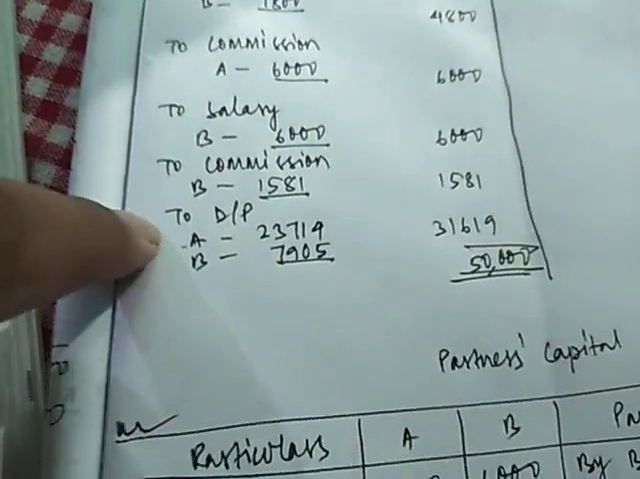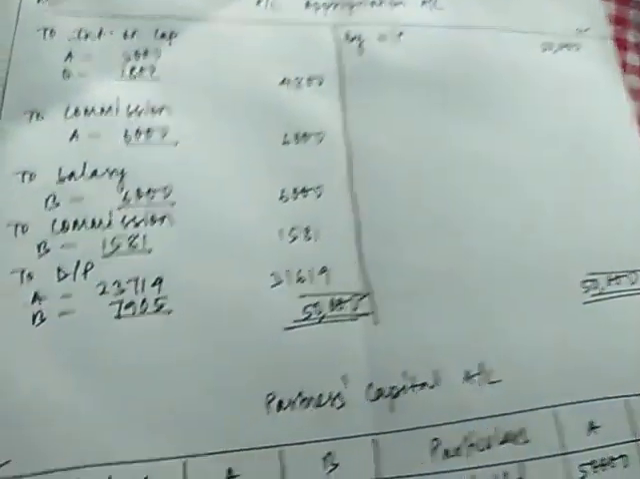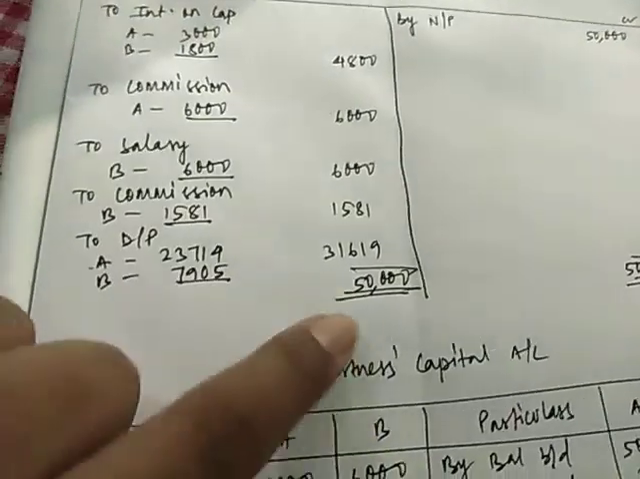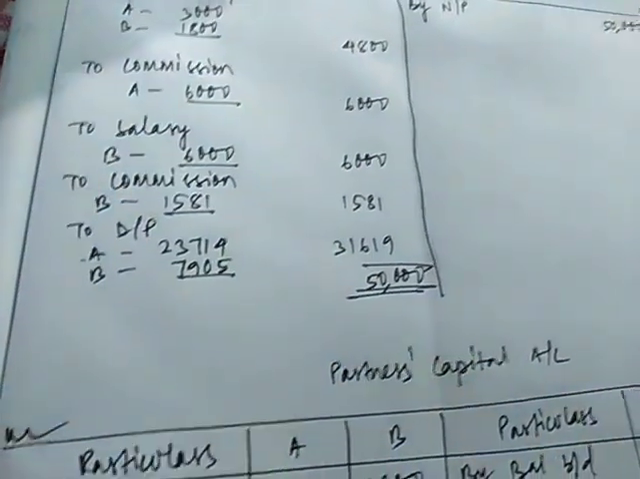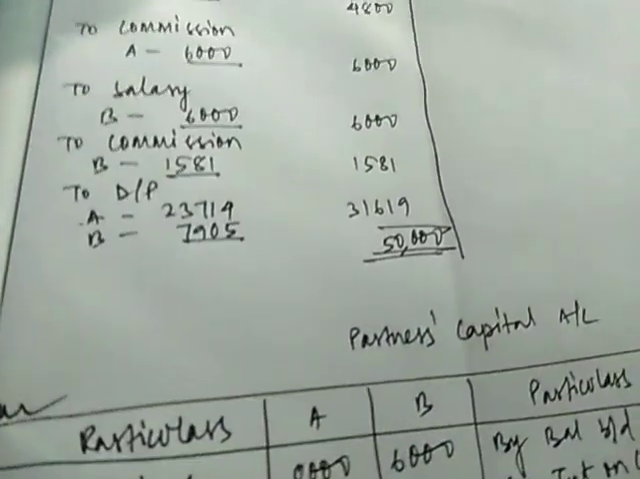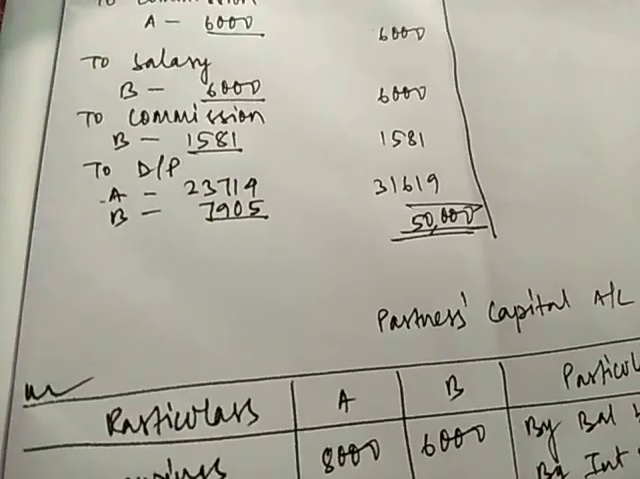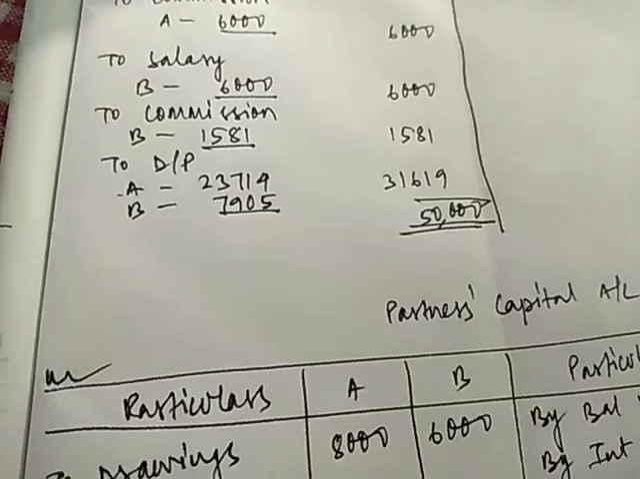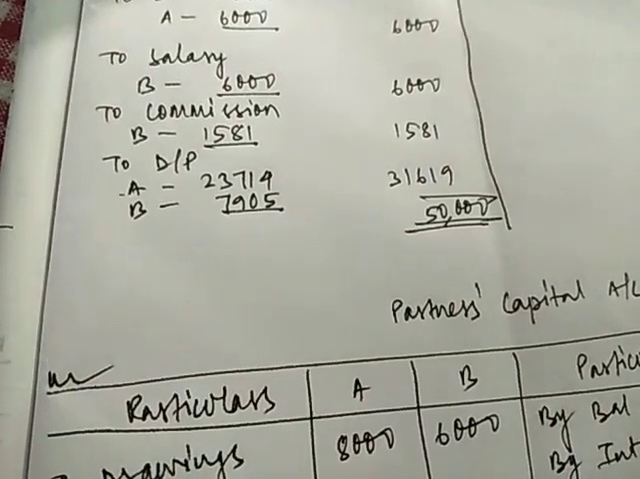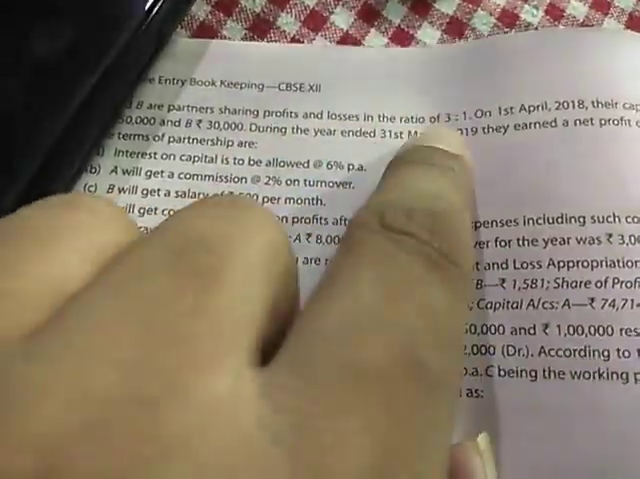And after that, we will calculate the DP as we do. We will add the credit side, we will write it here, and we will subtract all the items. So we get a divisible profit of 31,619. That will be divided in between A and B in the ratio of 3:1. That is the profit sharing ratio that was given in the question very well. You can check it here. Profits and losses in the ratio of 3:1.